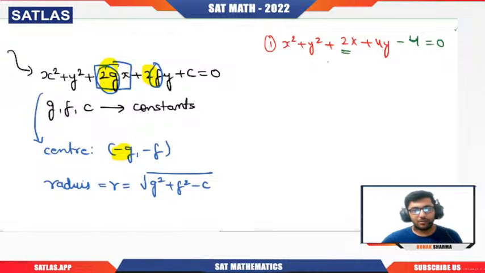So here I have 2. If I divide it by minus 2, then I will get minus 1. If I divide 4 by minus 2, I will get minus 2. This is your center. Directly, no need to even go for the perfect square method.